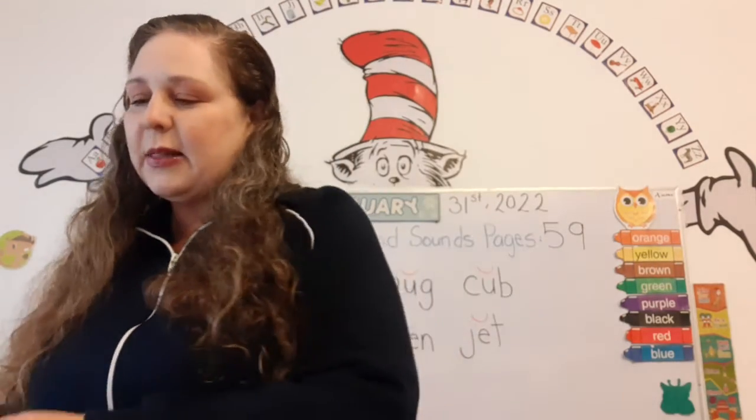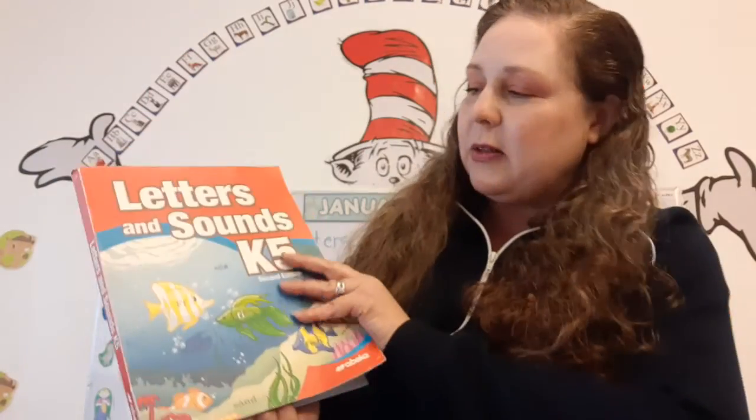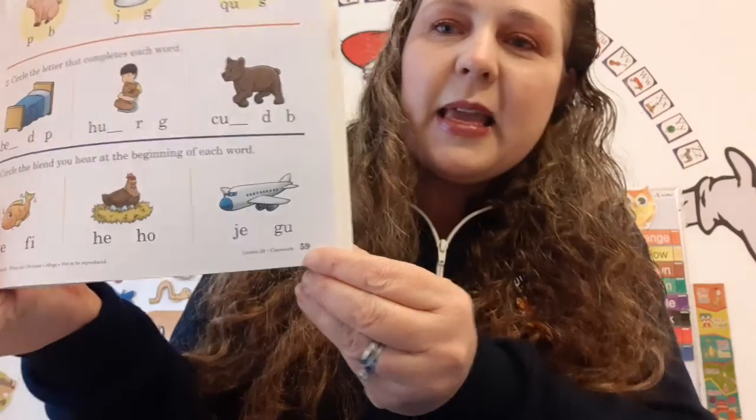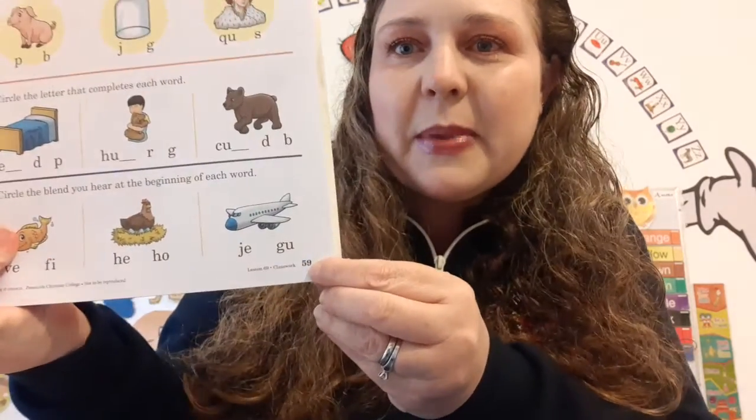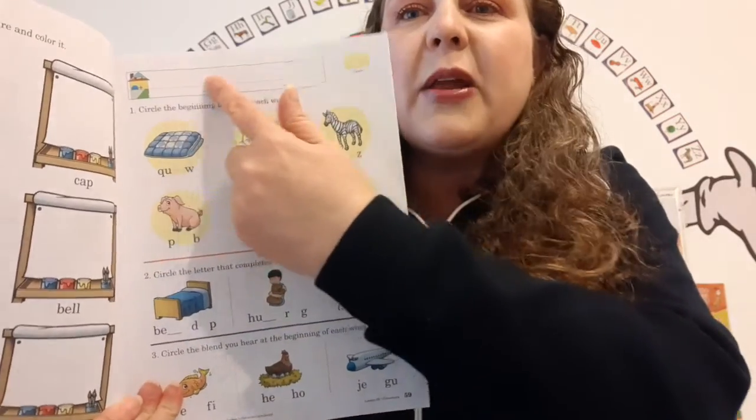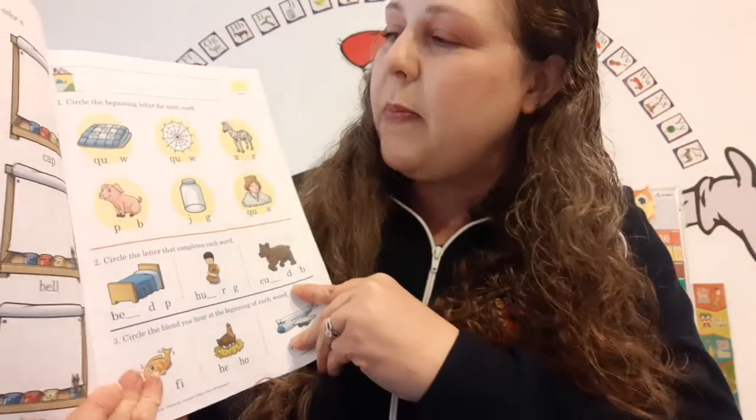Now, it says up here, letters and sounds, page 59. We're going to do a little evaluation this morning, okay? So let's get our letters and sounds book out, and let's open up to page 59. It's the 50 family because it begins with the 5 tens and 9 ones. Let's make sure to write our name nice and neatly at the top of the page.